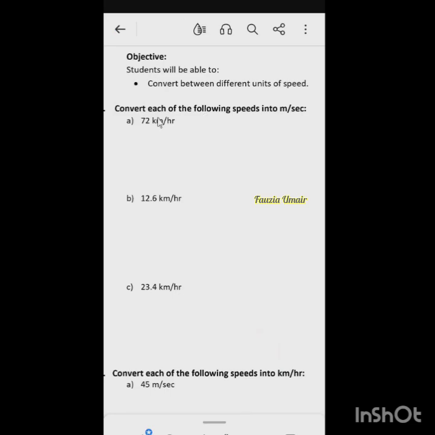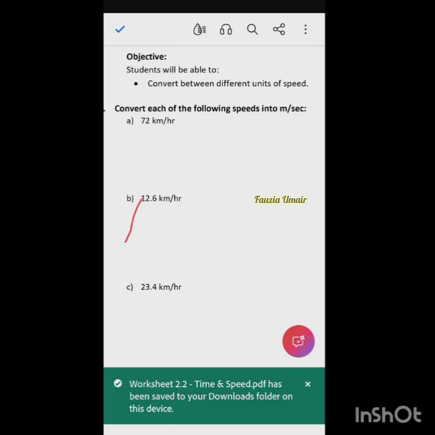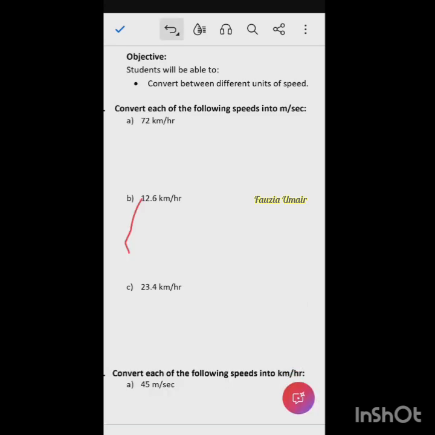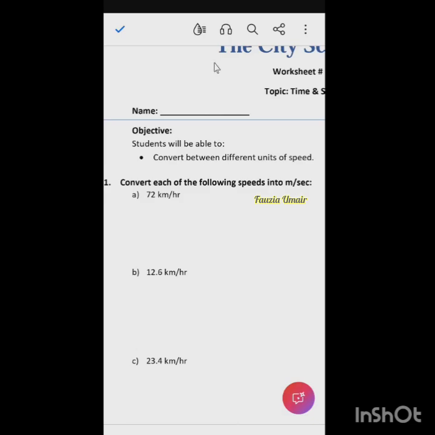So question 1 is: convert each of the following speeds into meter per second. The speed is given in kilometer per hour and we need to convert it into meter per second. Before we start, let me help you recall the conversion webs. We will not study a conversion web for speed, we will study conversion webs for two things, because speed is dependent on